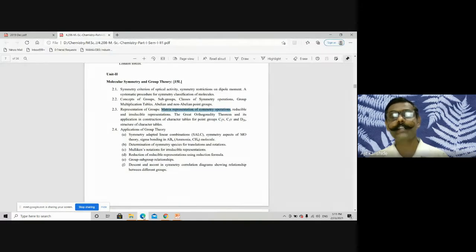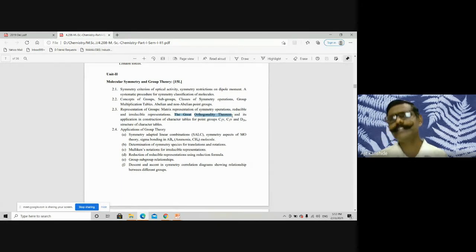How to obtain the reducible representation and the irreducible representation, we have discussed. But for that, the great orthogonality theorem and 5 different essential conditions are to be fulfilled by the representation. Which representation? The irreducible representation, that we have studied in the great orthogonality theorem.